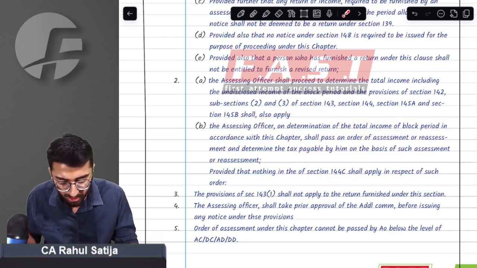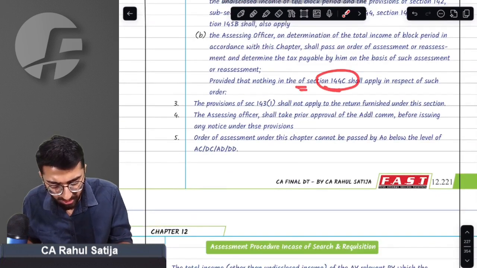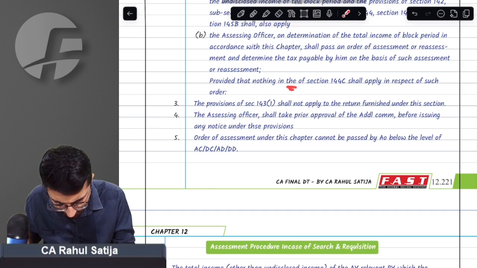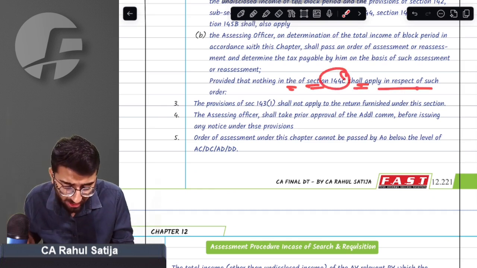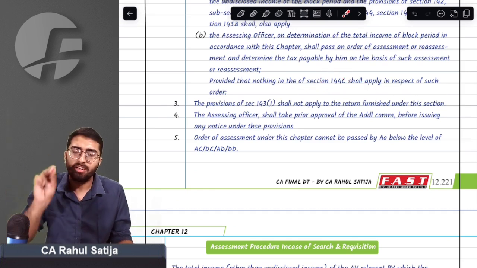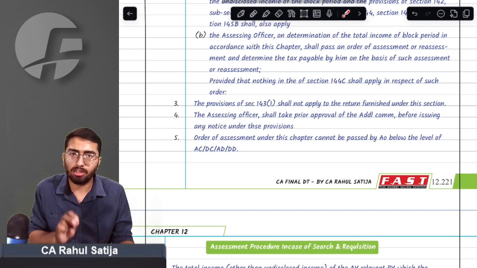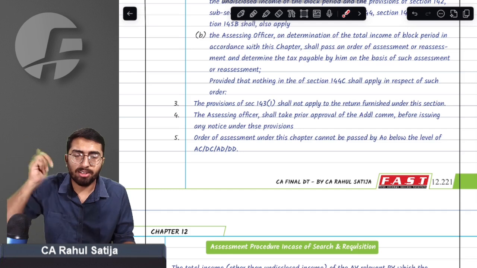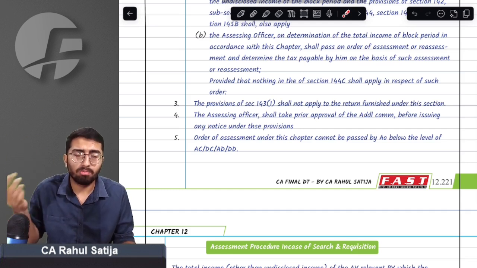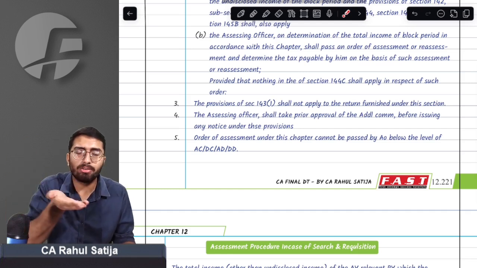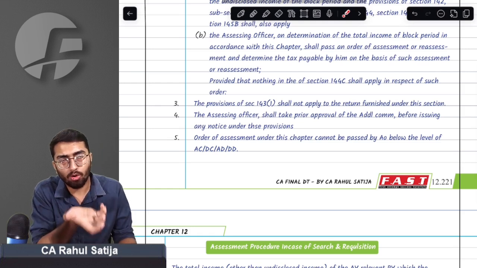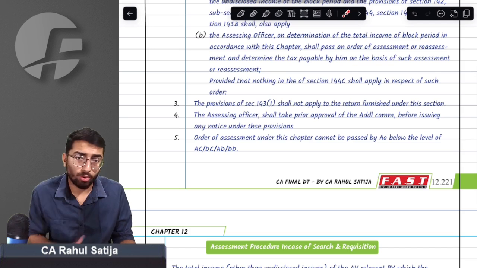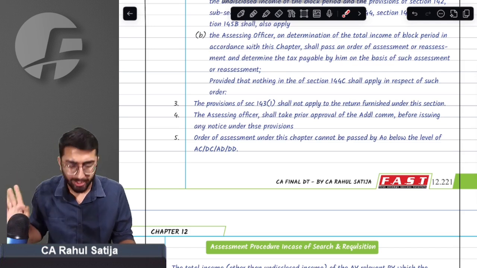But sir, you have to remember, nothing in section 144C shall apply in respect of this order. Whenever the final order is passed or a draft order is prepared, it will not be sent to the DRP or the Dispute Resolution Panel. Even if the order is with respect to a non-resident or foreign company, or in respect of an order passed by the transfer pricing officer, it will not be sent to the DRP. The assessee has no right to object to it, nor can he go to the DRP.